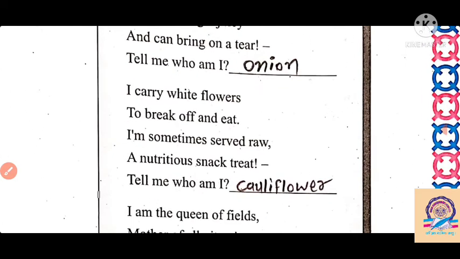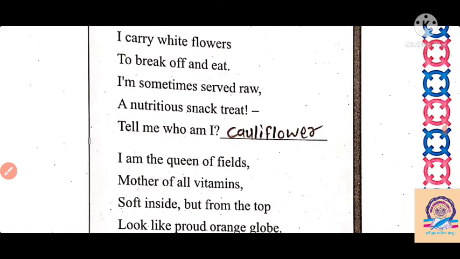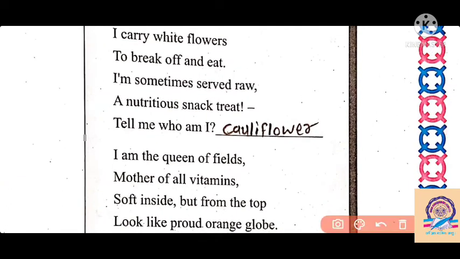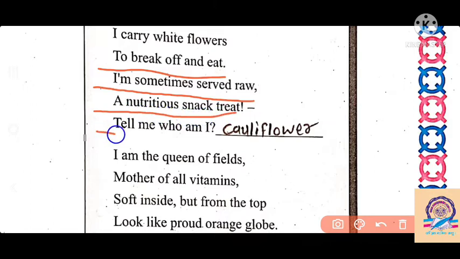Then in the second, I carry white flour to break off and eat. I am sometimes served raw, a nutritious snack treat. Tell me who am I? That is a cauliflower here.